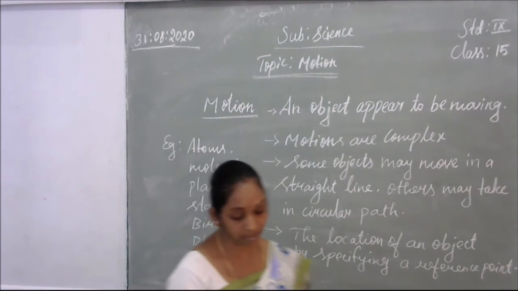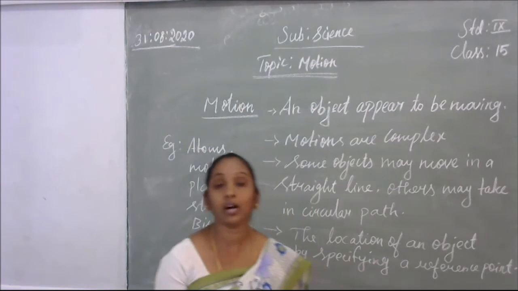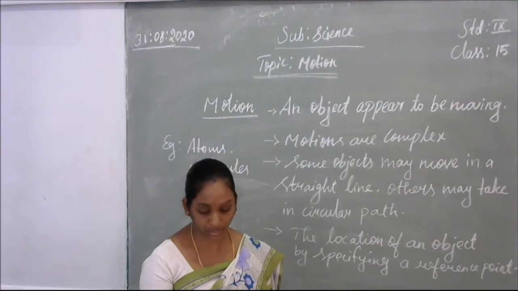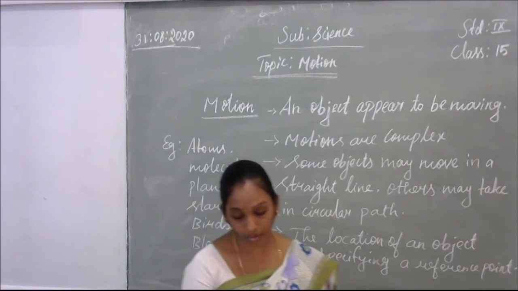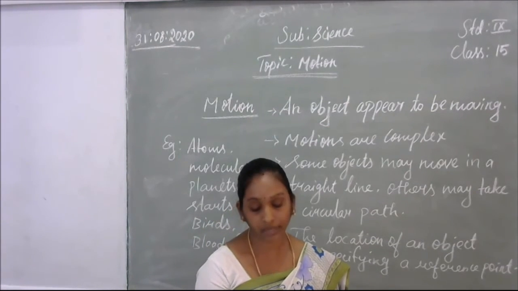So now, describing motion. How do we describe an object in motion? We describe the location of an object by specifying a reference point.